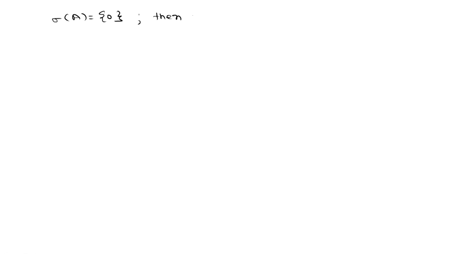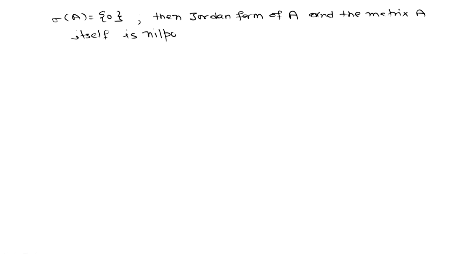If it is this case, then the Jordan form of A and the matrix A itself is nilpotent. Nilpotent means A raised to power k is a 0 matrix for some positive k.